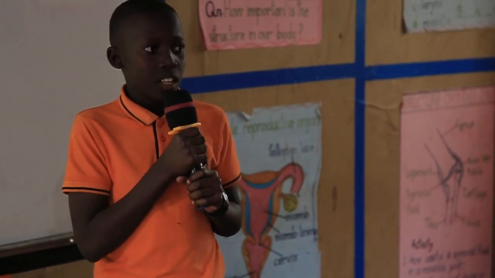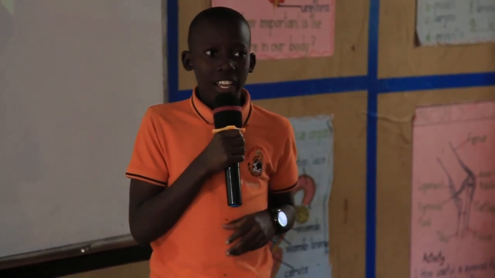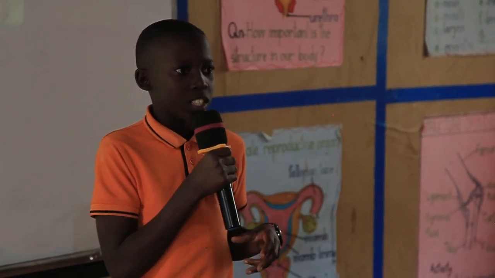My name is Mubez Raymond, and I have come to talk about adjectives. Adjectives are words that describe a noun or a pronoun. We can form adjectives by adding y. Water changes to watery. Rock changes to rocky.